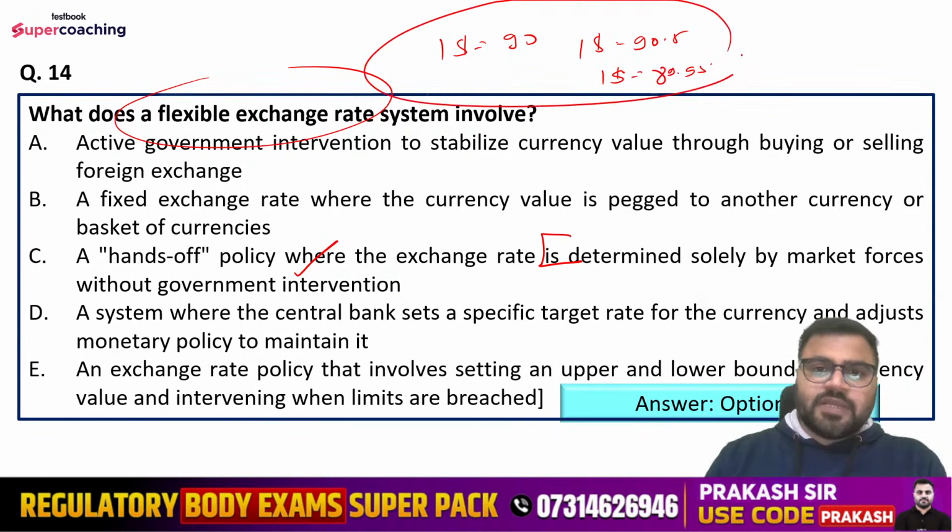So what is this happening? This is happening because of the market forces of demand and supply. There is no government interference in the flexible exchange rate regime.